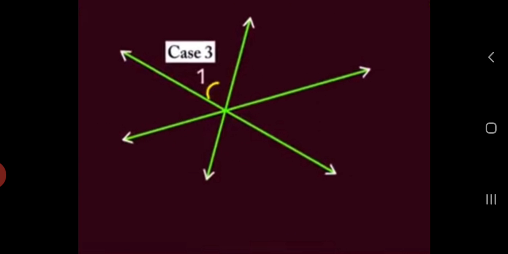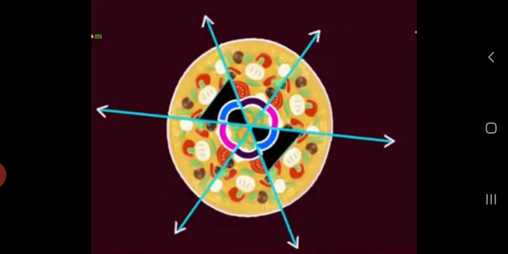But when three or more coplanar lines pass through the same fixed point, the lines are said to be concurrent, and the fixed point through which the lines pass is called the point of concurrence. You can see concurrent lines when you eat a pizza. So students, this was all about lines.